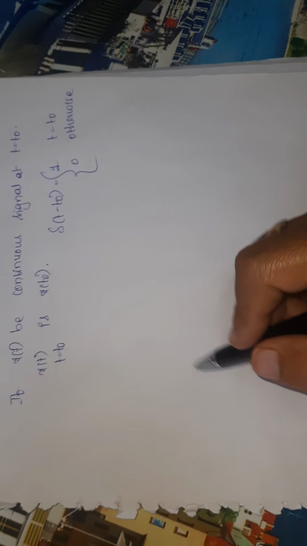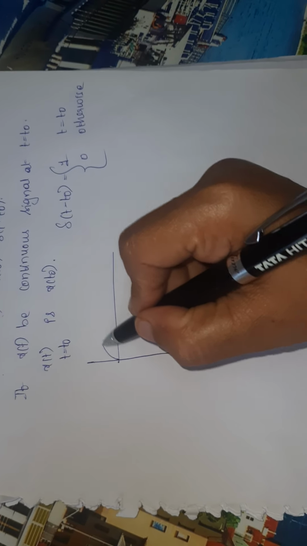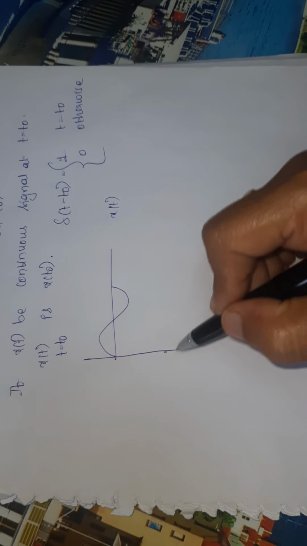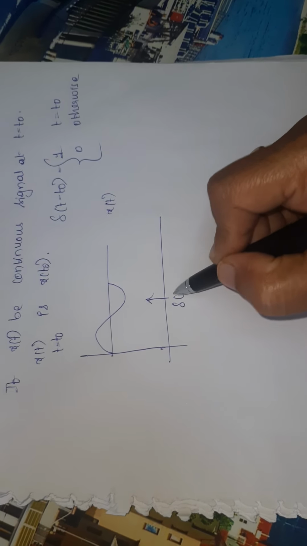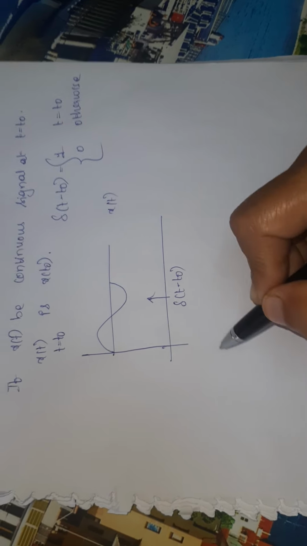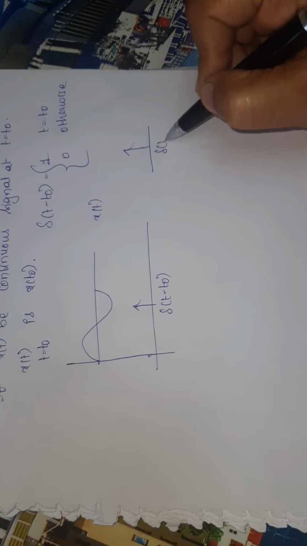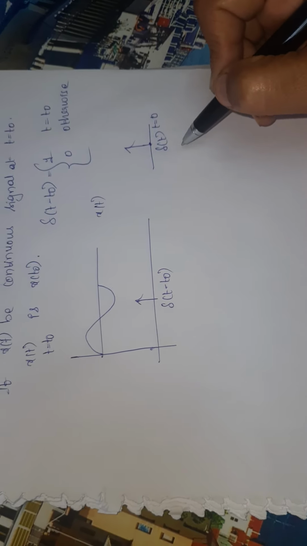I will explain by drawing diagrams. So consider this as x of t and consider this as del of t minus t naught, because del of t exists only at t is equal to 0.